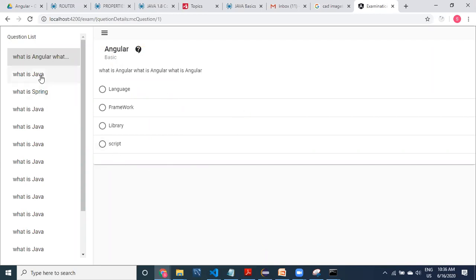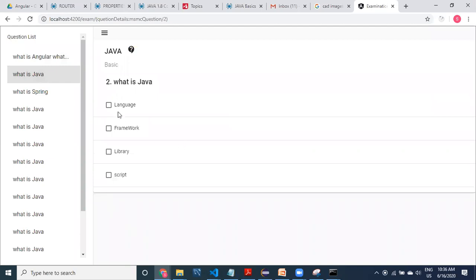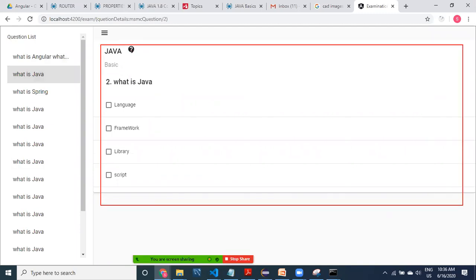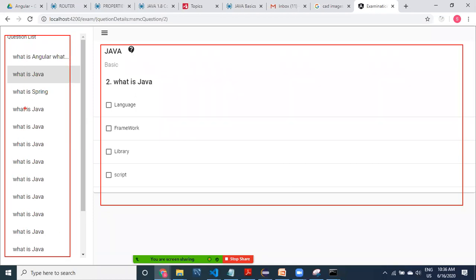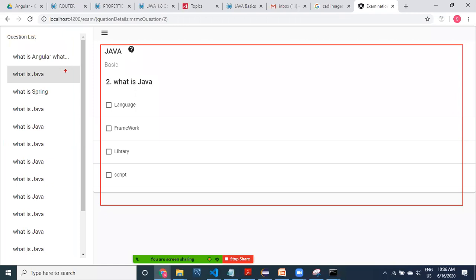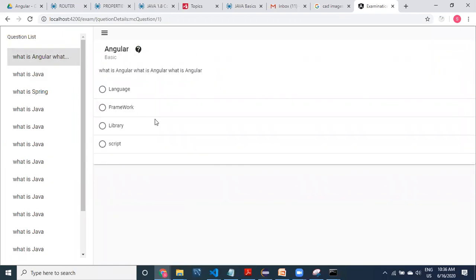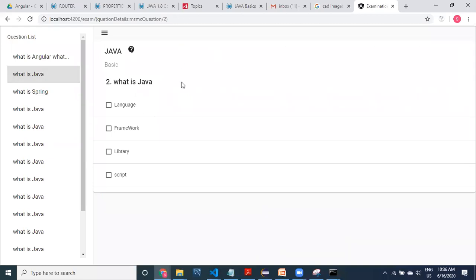If I click on here, just look at it, guys. This is another type of component, but the router outlet is the same. This is one router outlet, this is another router outlet. In this router outlet we have displayed only the questions, but whenever you click on this, it is displaying in the second router outlet over here. This is displaying one type of component. If I click on this one, see here, guys, what happened now? This is another type of component. This router outlet name is question details.